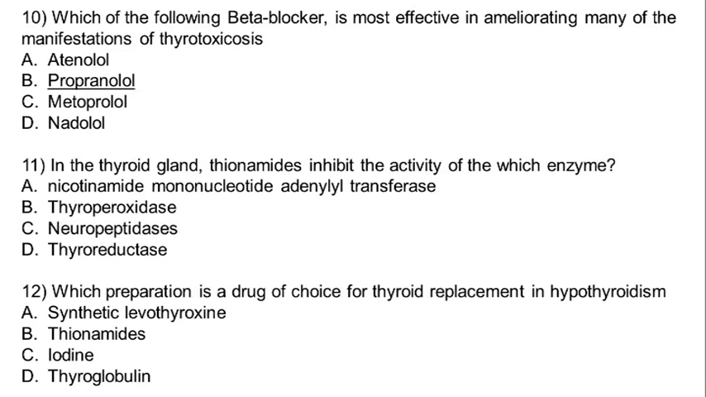Then 11th question, in the thyroid gland, thionamides inhibit the activity of which enzyme? So here are some of the enzymes mentioned. So can you guess the answer? Yes, the correct answer is thyroperoxidase, B, because it is mainly involved in the formation of the thyroid hormone, the complex formation. So that's why thionamides inhibit the activity of this enzyme, and thereby thyroid hormones are not formed in the cell, and it will be helpful in hyperthyroidism.